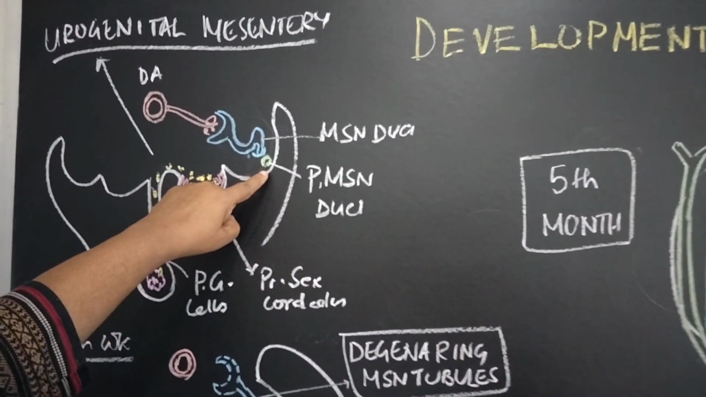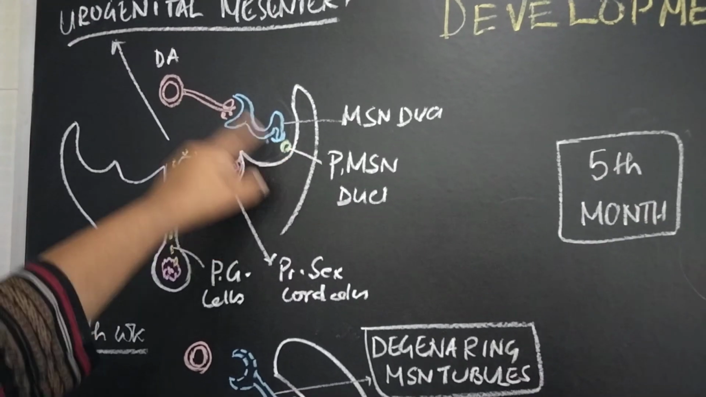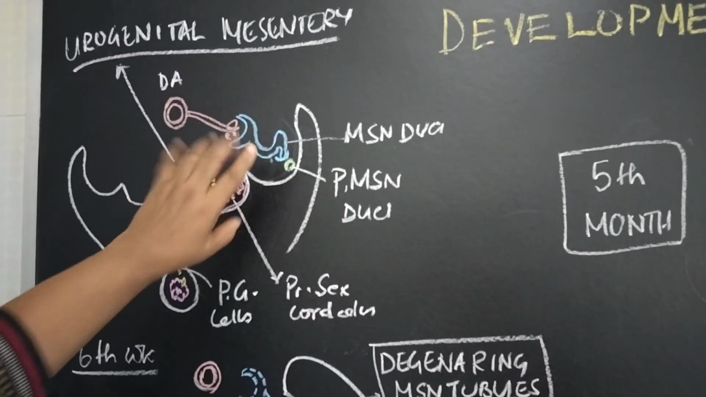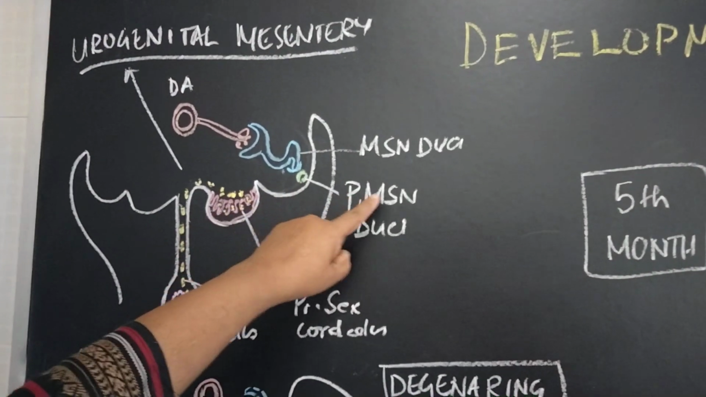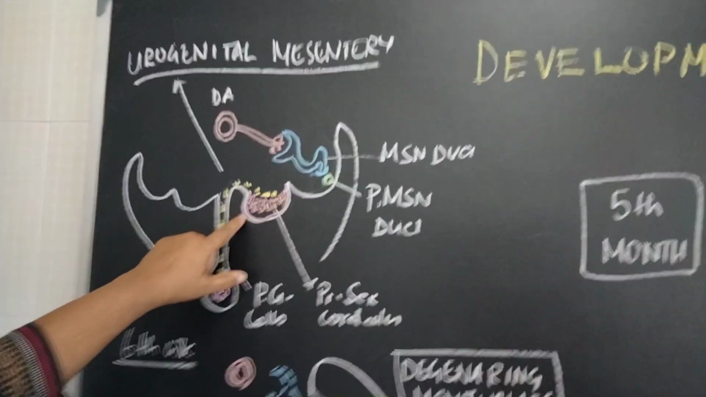By the side of this, there is development of the paramesonephric duct, that is an invagination of the coelomic epithelium from the anterolateral wall near the mesonephric duct, so it is called the paramesonephric duct. Now what happens into this?